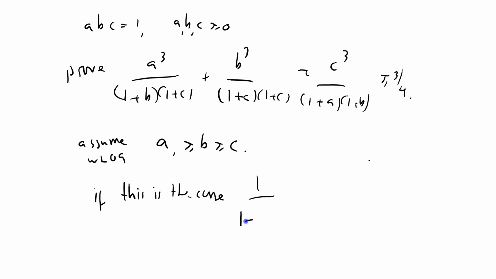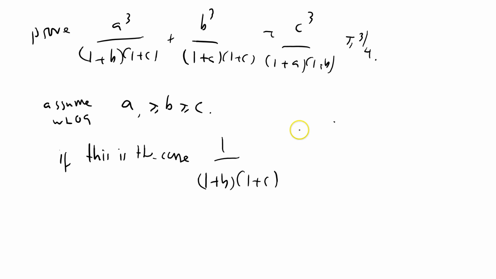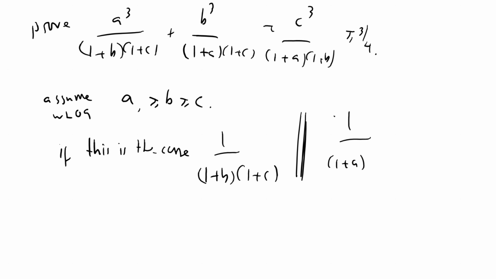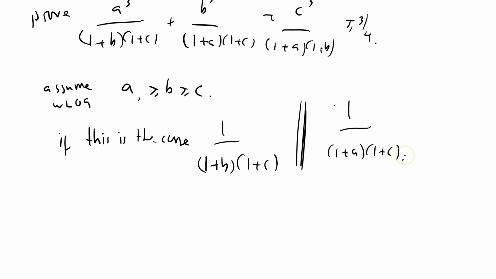Now if this is the case, what about 1 over 1 plus B, 1 plus C compared with 1 over 1 plus A, 1 plus C, the next one? Well, you can see quite easily, because what's changed? One of the C is common, one of the B is common, but we know that B is larger. So what that tells us is we're dividing by the larger thing here, and so this is going to be smaller than this.